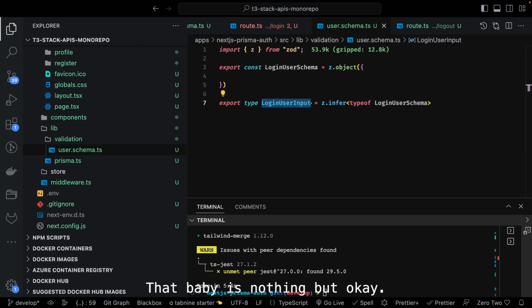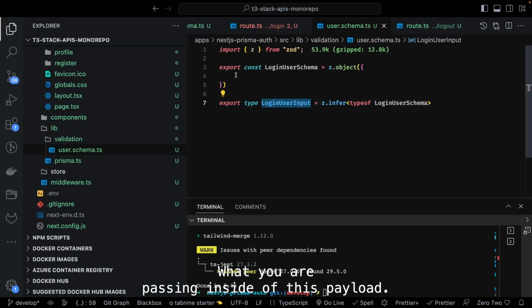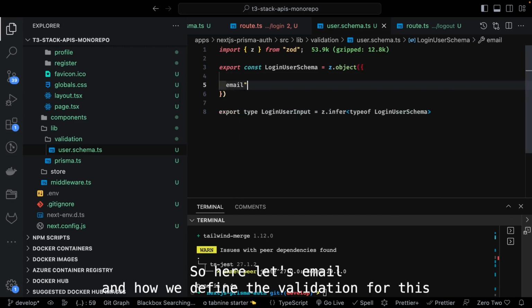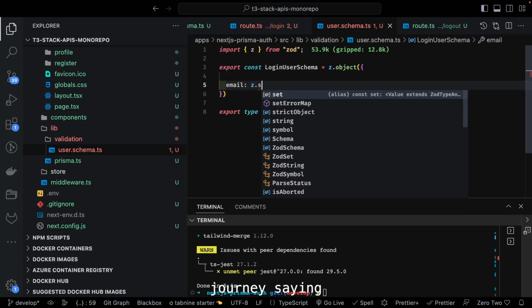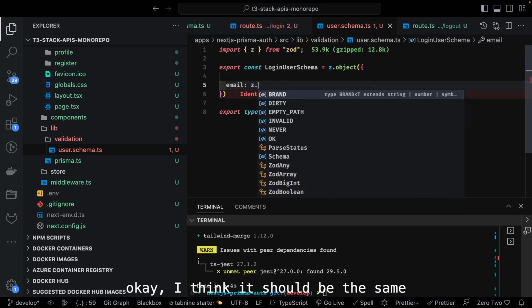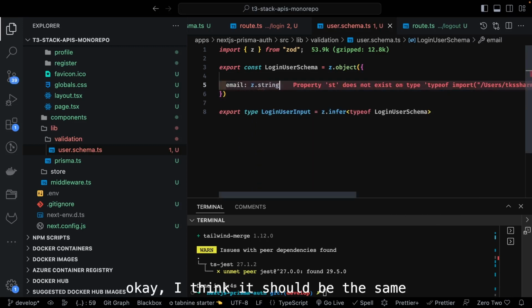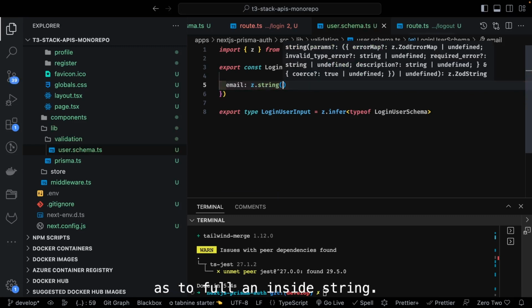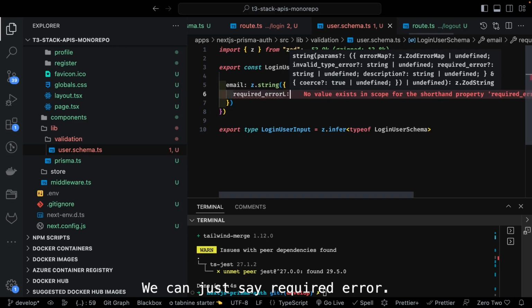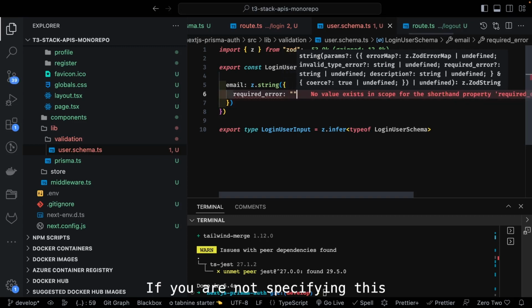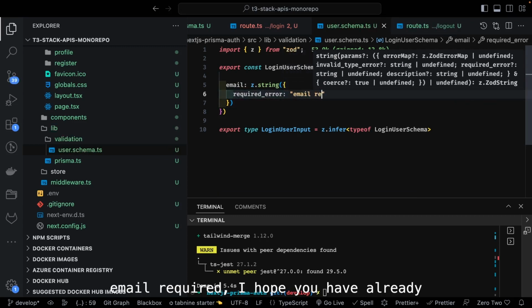The type is nothing but what you are passing inside this payload. So here let's say email, and how do we define the validation for this? z.string first of all, and inside string we can say required_error, if you are not specifying this, email required.